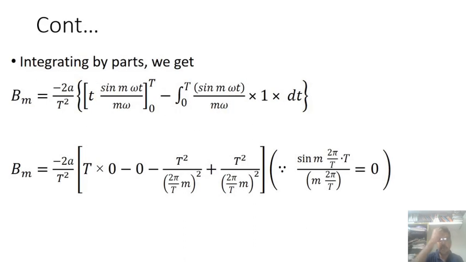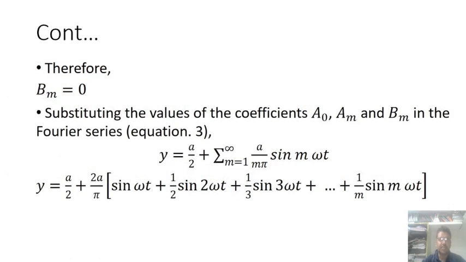After integrating by parts, we get bm is equal to minus of 2A by T square of T into 0 minus 0, after applying the upper limit and lower limit. Therefore, bm is equal to 0.